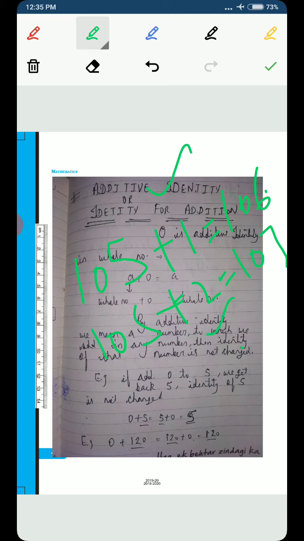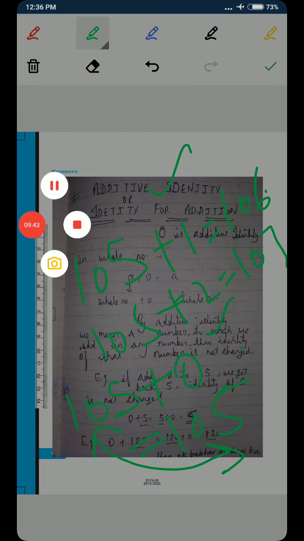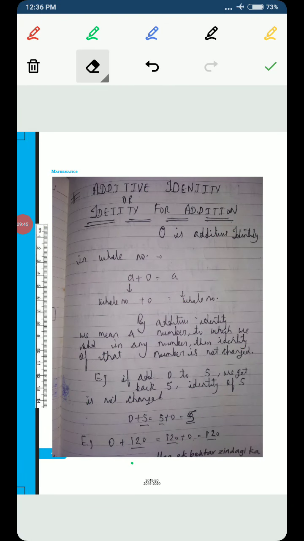So apart from 0, in mathematics, if we add any other number to the given number, then that number loses its identity. But if we add 0 to that number, then the identity of that number is not lost. The identity is still the same, as you can see here. So that's why we say that 0 is known as the identity for addition or the additive identity. I hope it is clear to you what we mean by additive identity.